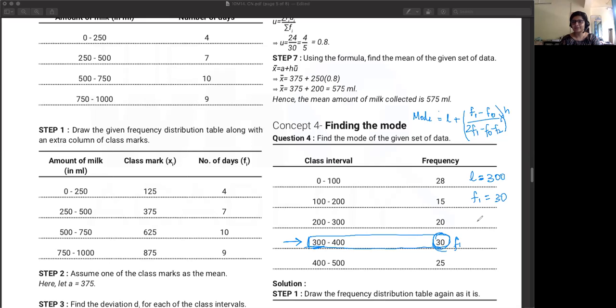This is 30. Then F0, 20. The one above it: before 1 comes 0, so the preceding one. So this is 20. 0, 1, 2. This is pretty straightforward. Next F2, 25. What else do we need? H. 100. H is the class size. So 400 minus 300 is 100. So now you have all of the values. So just put in these values in the formula, do the calculation, and you will get the mode.